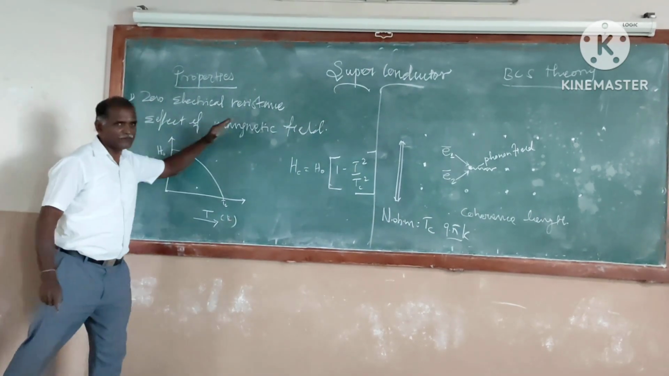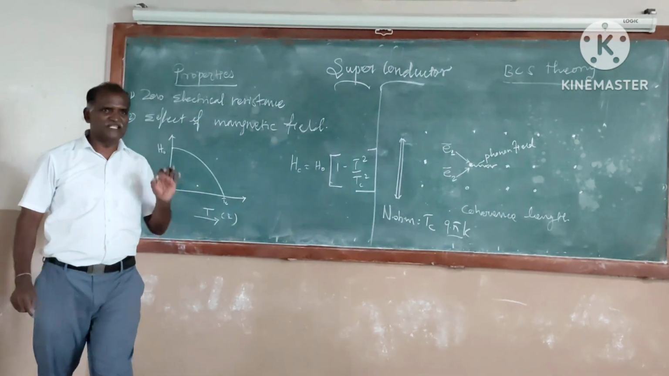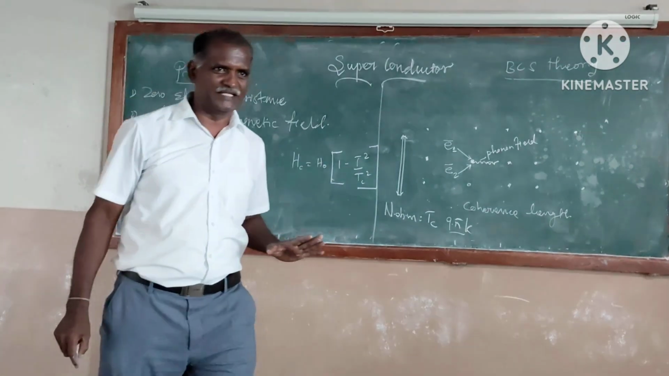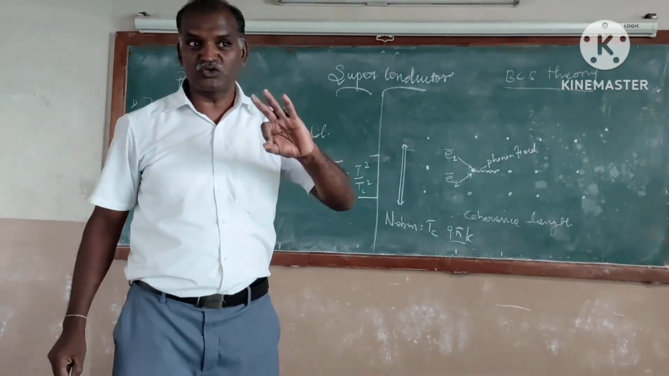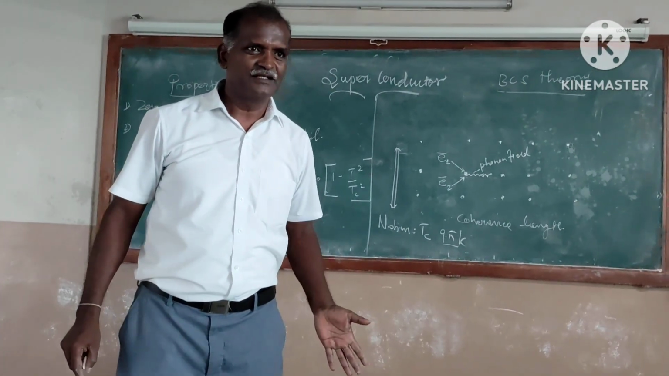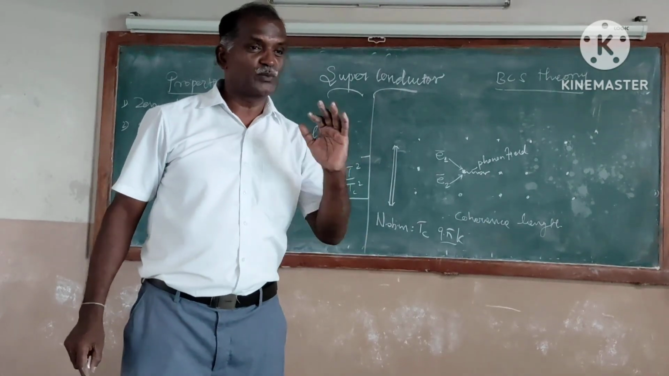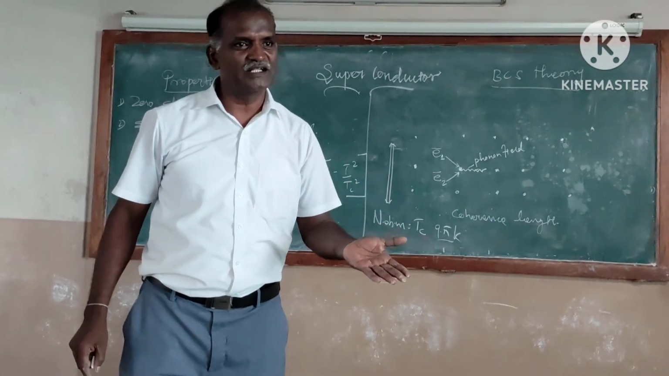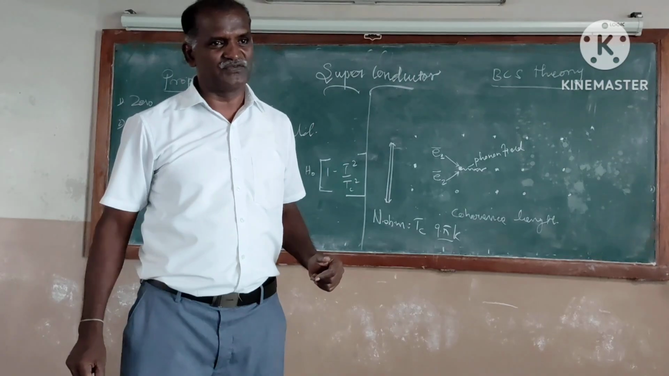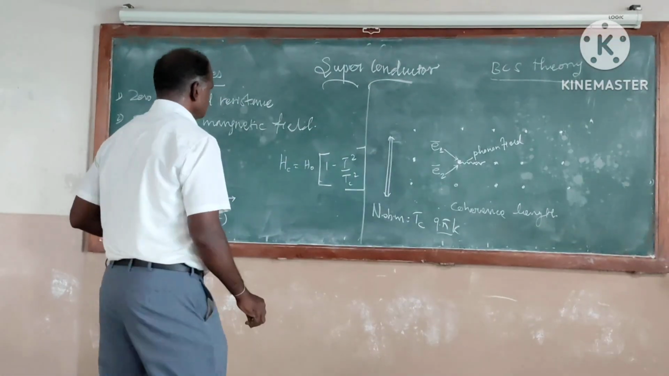Next one, the effect of magnetic field. Even a superconductor showing superconducting property, can we convert it into a normal conductor? Yes. A superconductor can be converted into a normal conductor with the help of a magnetic field.